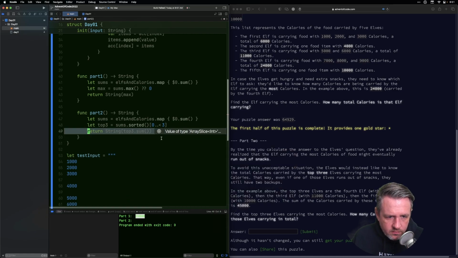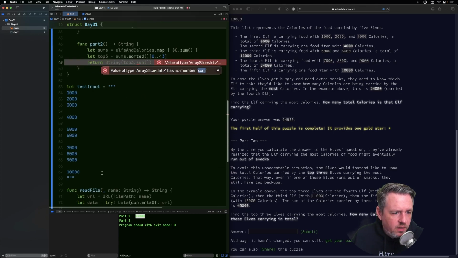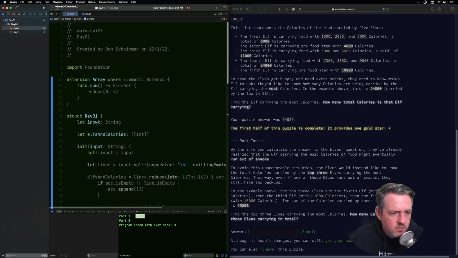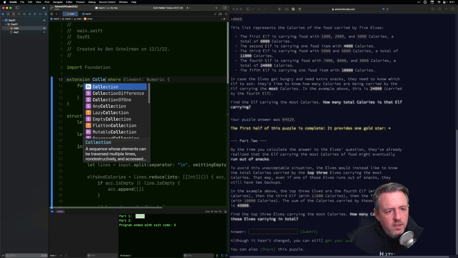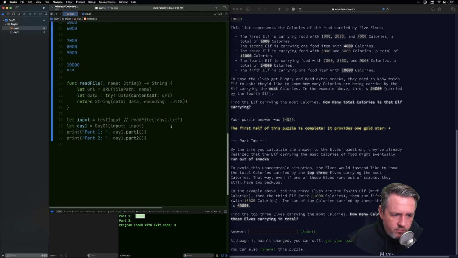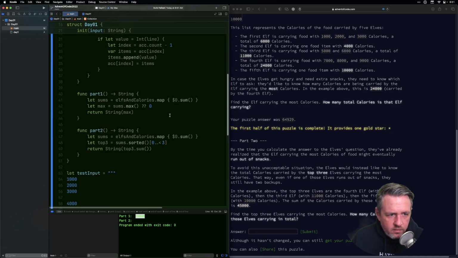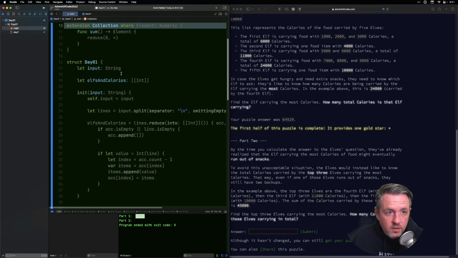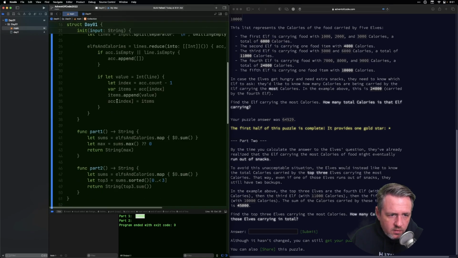All right, so array slice of int has no member sum. I want this to work for array slices. I think collection is what I want. I never remember the hierarchy of the protocols for collections, but I think that's probably what I want.